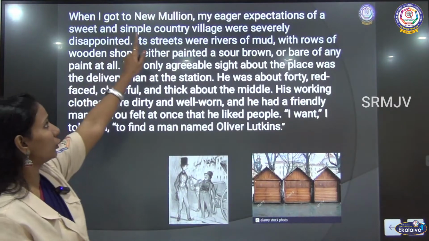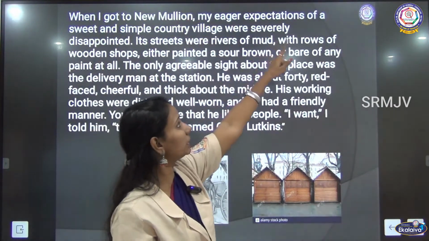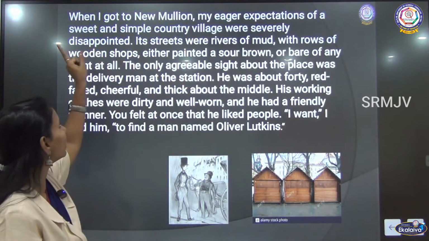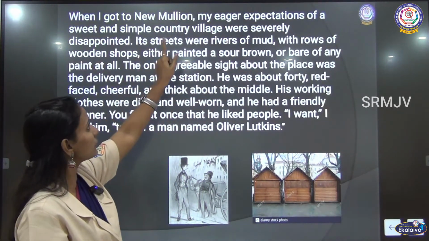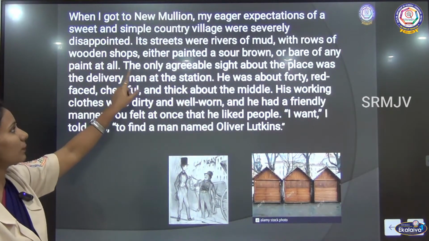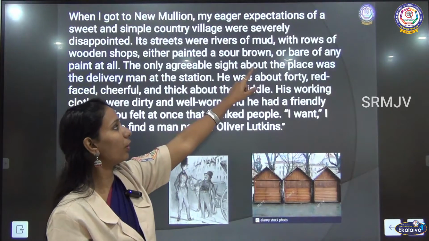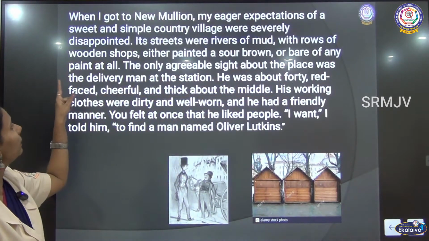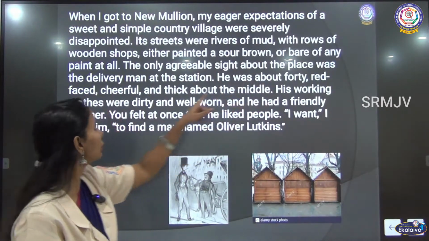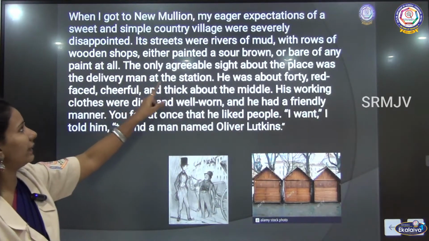When I got to New Million, my eager expectations of a sweet and simple country village were severely disappointed. Its streets were rivers of mud with rows of wooden shops, either painted so brown or bare of any paint at all. The only agreeable sight about the place was the delivery man at the station.